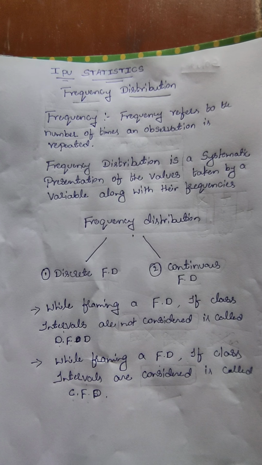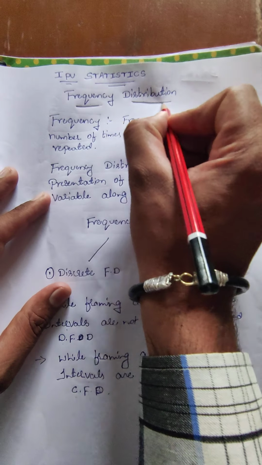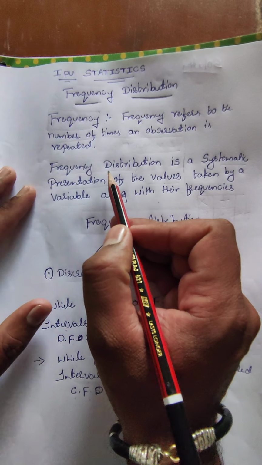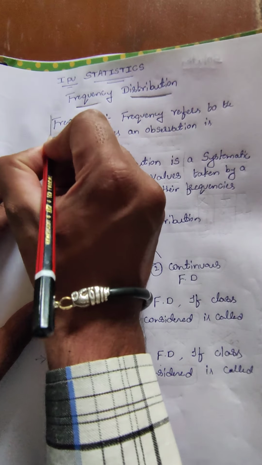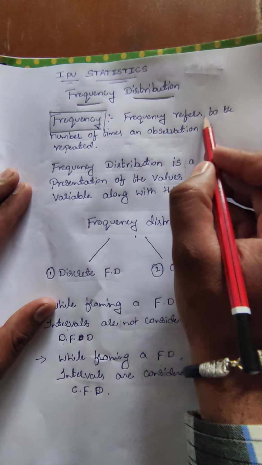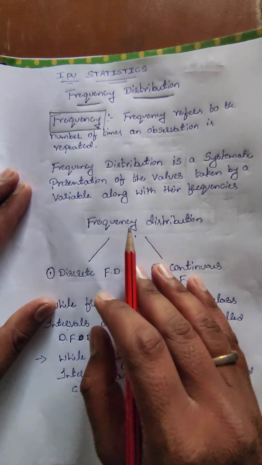In the previous video, we already discussed the types of classification. In this video, we are going to learn a new concept, frequency distribution. Before going to frequency distribution, we should first know the concept of frequency. Frequency refers to the number of times an observation is repeated.